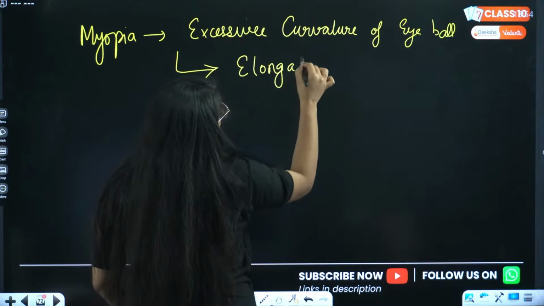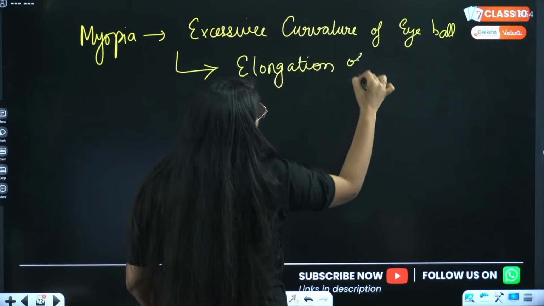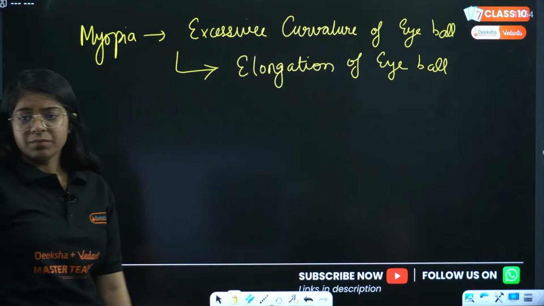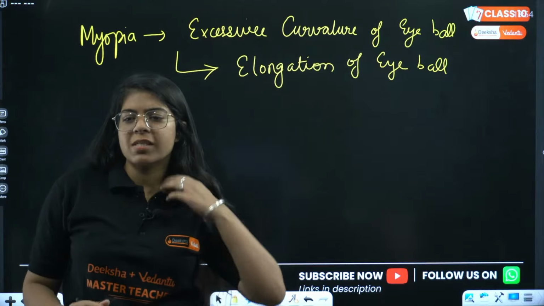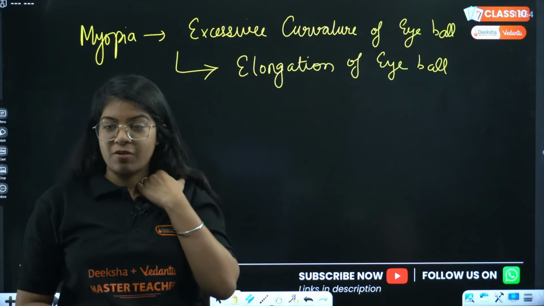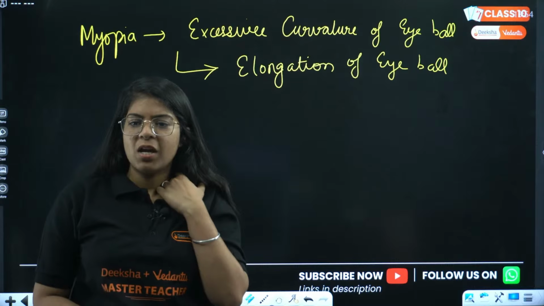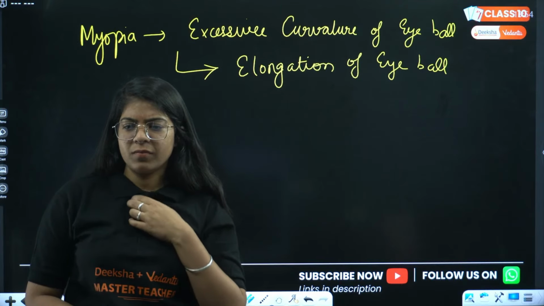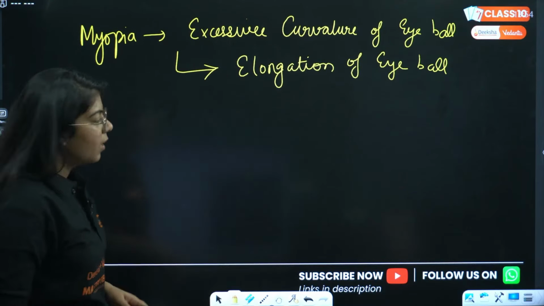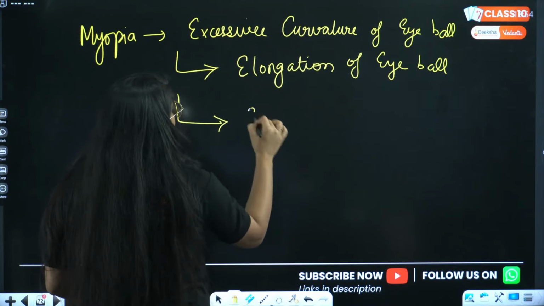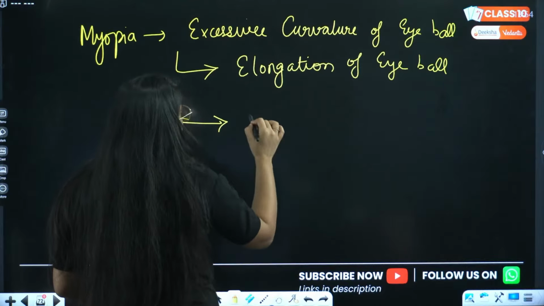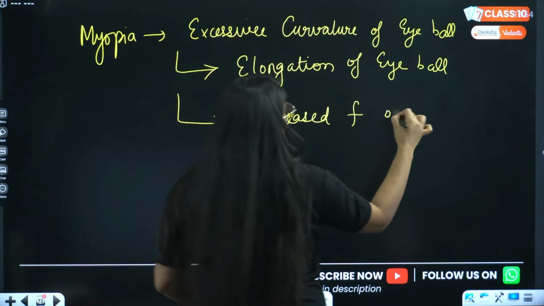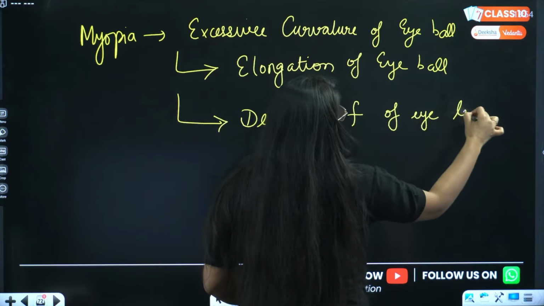Correct, everyone? Yes, Sudhanshu, elongation of eyeball and contraction of eye lens, that is correct too. Short focal length, very good. You can also write short or decreased focal length of eye lens.